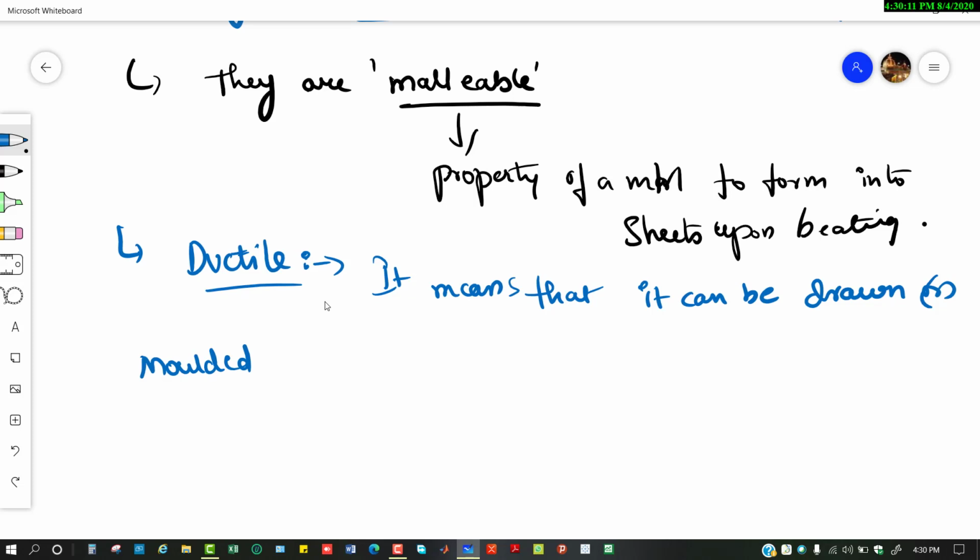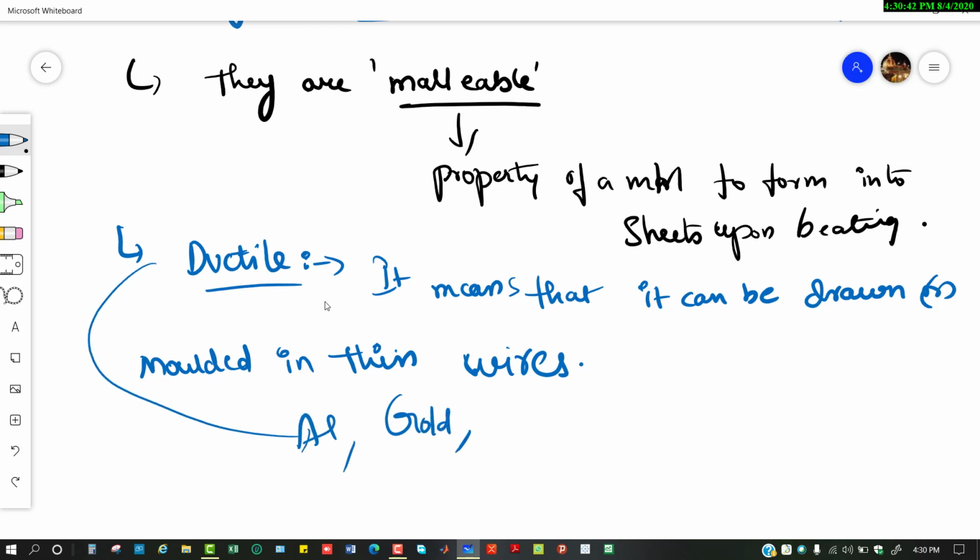you also make metals into wires. Like you can see in your electrical wires and on the roadside electrical poles, those are made of aluminum, drawn into wires. So metals are also ductile in nature, meaning they can be drawn or molded into thin wires. That is known as ductile. For example, aluminum and gold are ductile in nature.